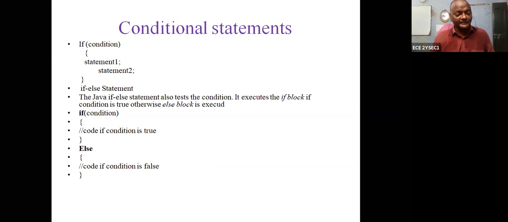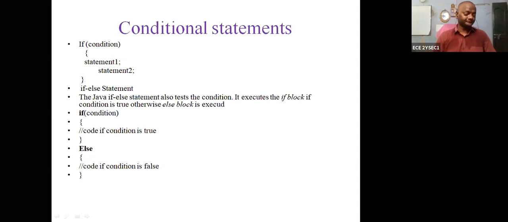Okay. So I repeat, after execution of this if block, it will just come outside the else block. So then it can execute the next instruction outside the else block. I repeat, condition true, if code is executed, and after that the else block is not executed. Then the next instruction after the else block should be executed.